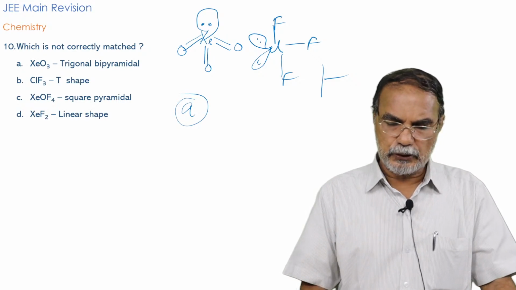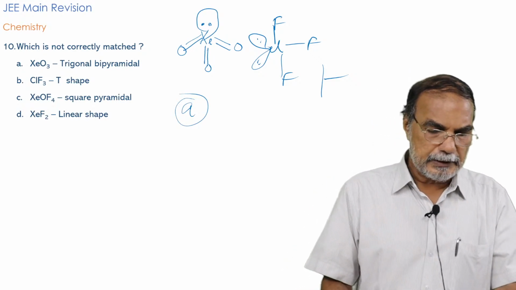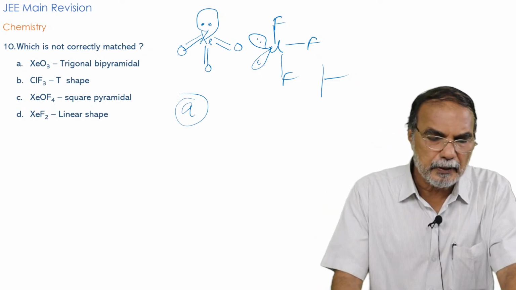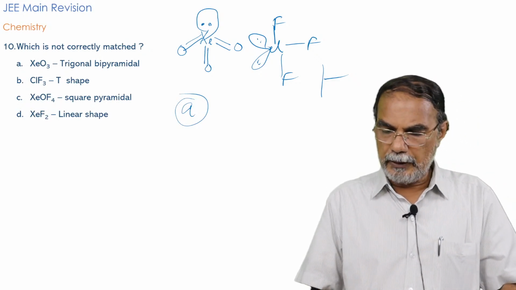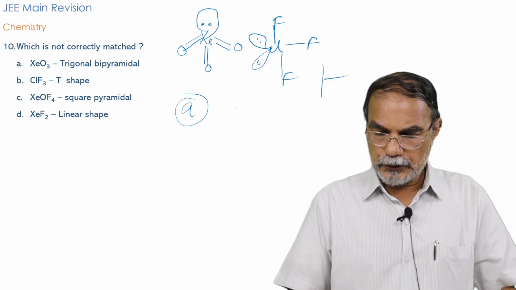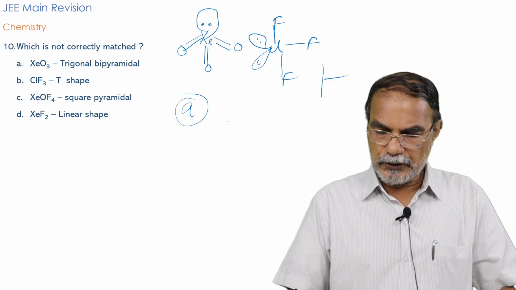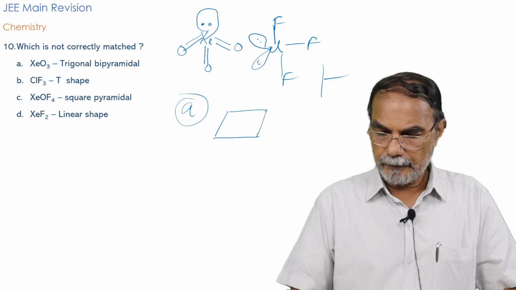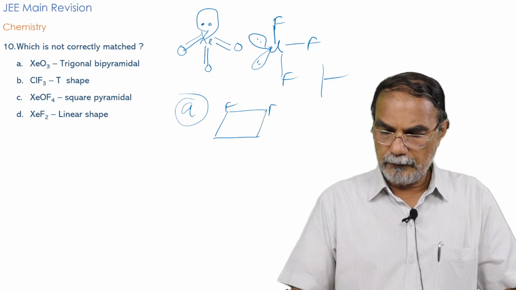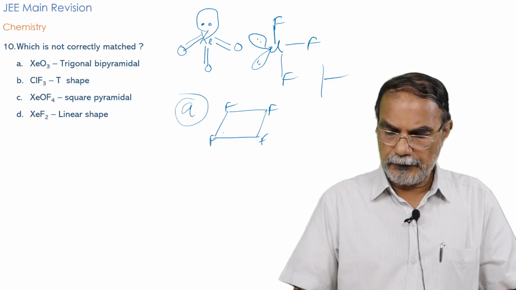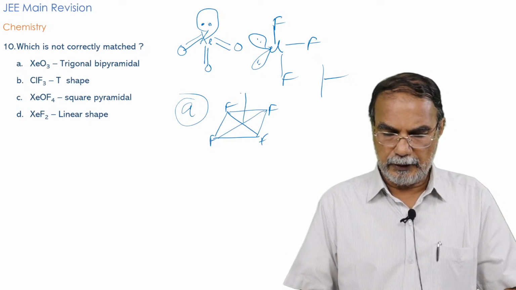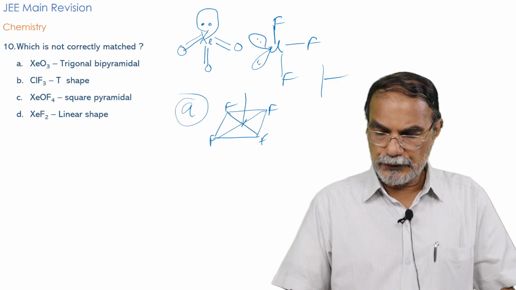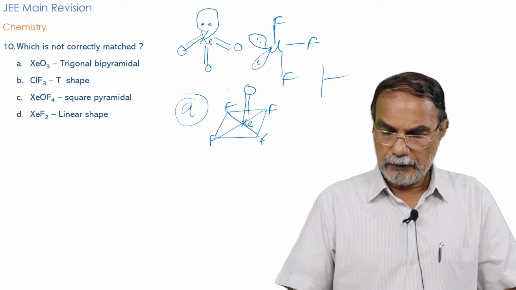XeOF4 molecule is square pyramidal. It is sp3d2 hybridization, okay, with 1 lone pair. So it is square pyramidal. In XeOF4, you have the 4 fluorine atoms, fluorine, fluorine, fluorine, fluorine. Then here you have the xenon atom, and here you have the double bond oxygen.